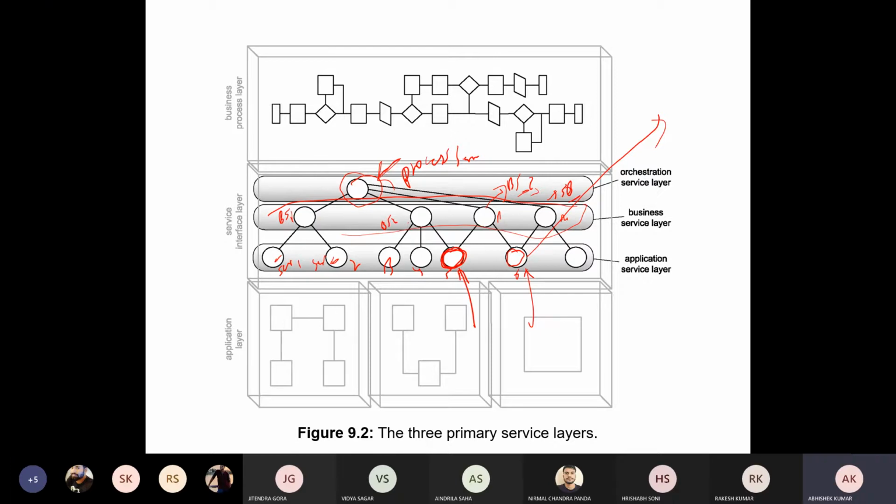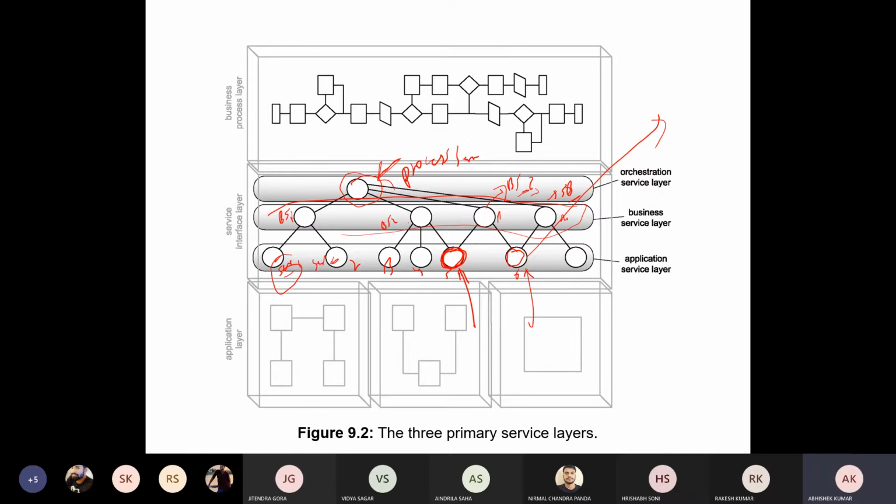So how can we get these services? Suppose you have been given a project based on SOA, how can we come up with these services? The procedure to find the different application services, the different business services, and the different orchestration or process services.